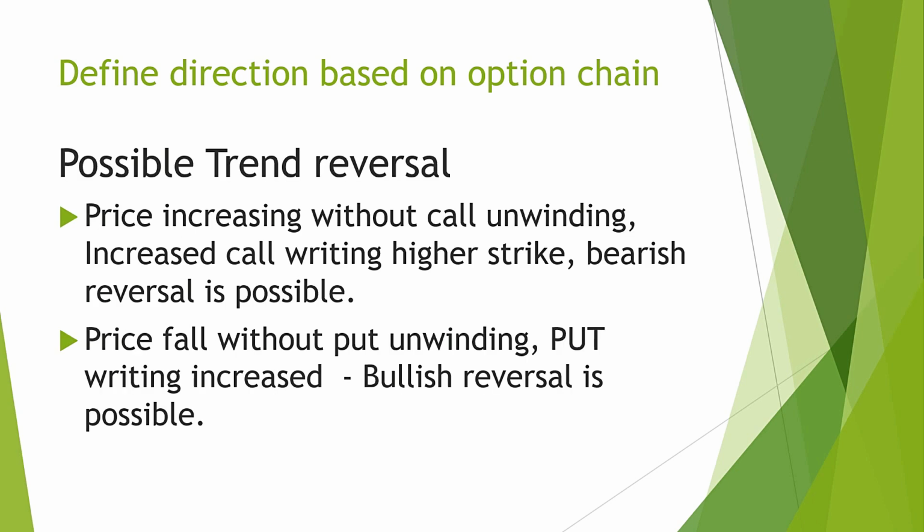Now, is it possible to define trend reversal based on the option chain? It is possible sometimes. When prices of the underlying are increasing without unwinding of calls, and there is increased call writing at higher strikes, a bearish reversal is possible. It means people are not exiting their current short positions in calls. There is no unwinding, and they are also shorting calls at higher strikes.